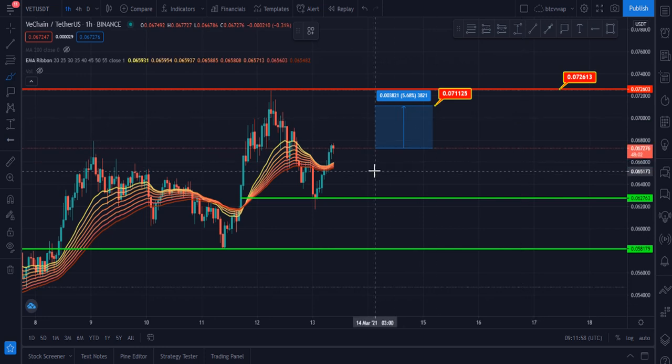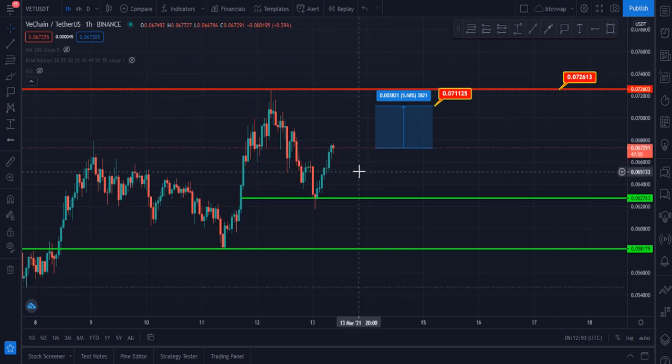very soon. And the EMA ribbon is also supporting VChain, and that is why I think it should hit these targets very soon. And let me please show you my next chart.